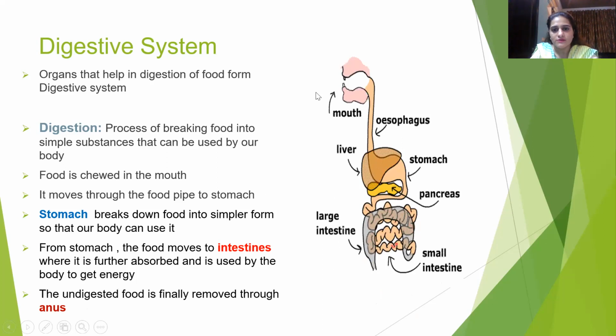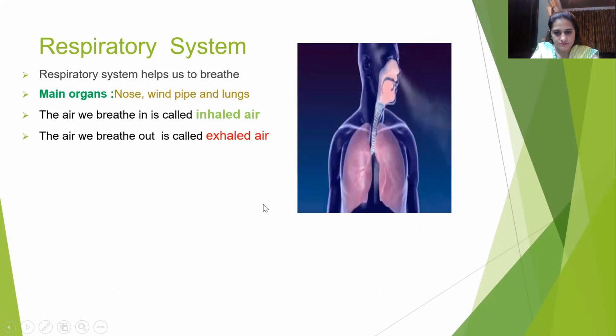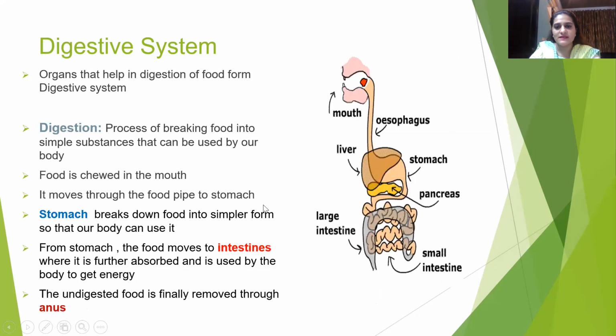So here we will see that a person is eating food. It is going through the esophagus and then to the stomach, and then to the large intestine and the small intestine. We can see once again the food is entering from the stomach to the small intestine and then to the large intestine and excreted out.